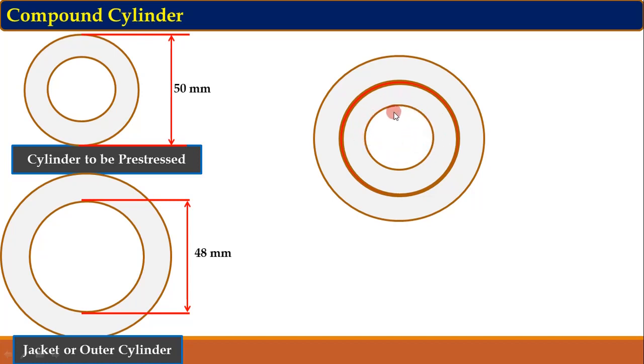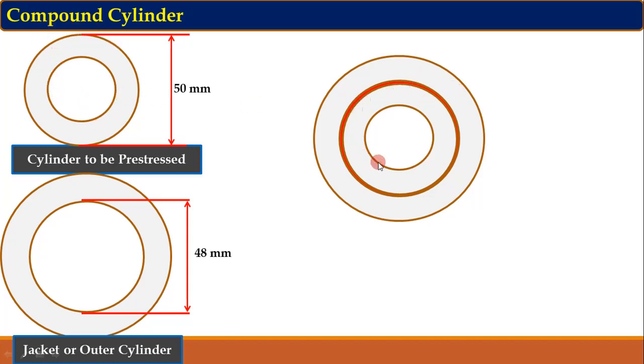So the simple concept of autofrettage or pre-stressing is that using a compound cylinder, we mount this jacket over the cylinder by heating. As the jacket gets heated, its inner diameter will increase and we can easily mount it over this cylinder. As the jacket starts cooling, it starts shrinking and exerting compressive stress on the inside cylinder, which is nothing but the pre-stressing, that is nothing but the autofrettage. Now during this compound cylinder method, as we have seen, the inner diameter of this jacket is smaller than the outer diameter of this cylinder.